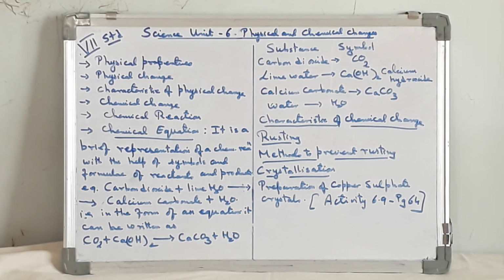Burning of magnesium ribbon: it burns with a white dazzling flame, leaving behind a powdery ash. It is magnesium oxide, a chemical change. Copper sulfate is also known as blue vitriol. Now, preparation of copper sulfate crystals is an activity given in the textbook on page 64. You can go through that activity 6.9. Thank you.